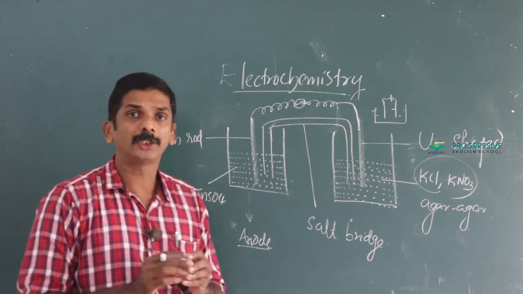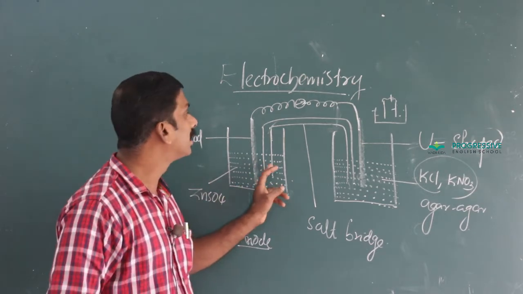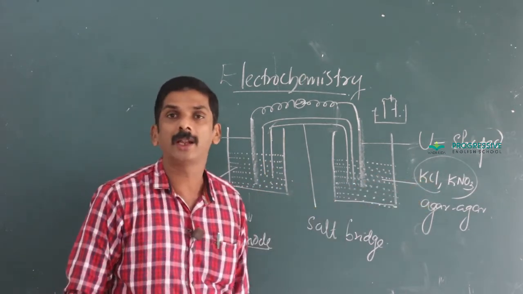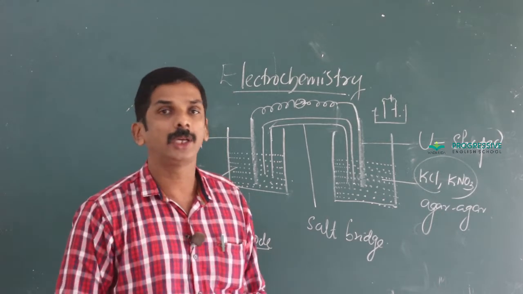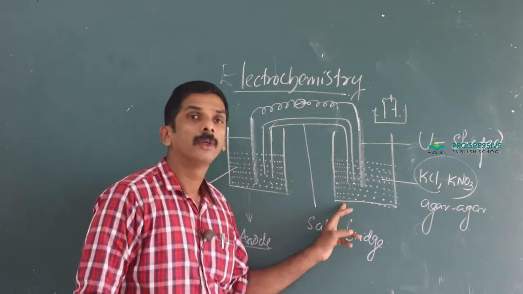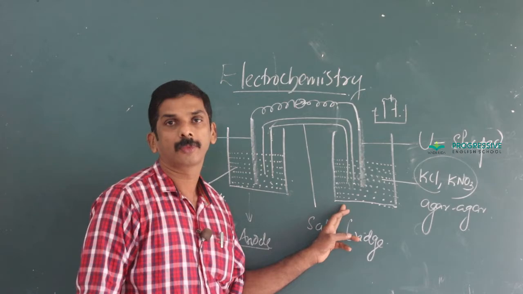Agar-agar and gelatin is mixed and this inert electrolyte such as KCl and KNO3 is introduced into the salt bridge.